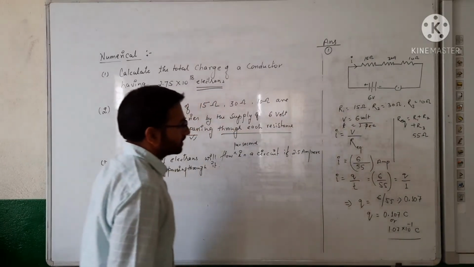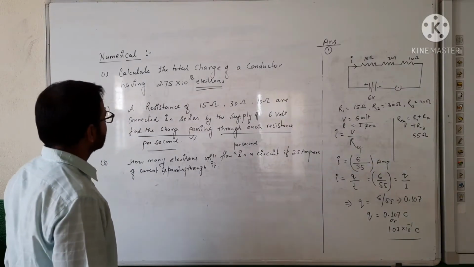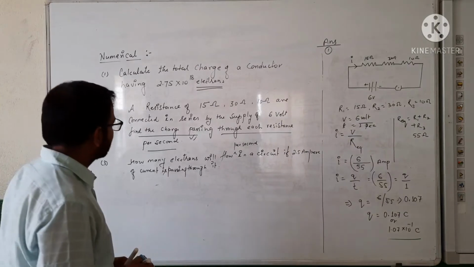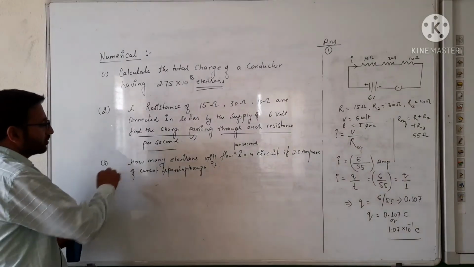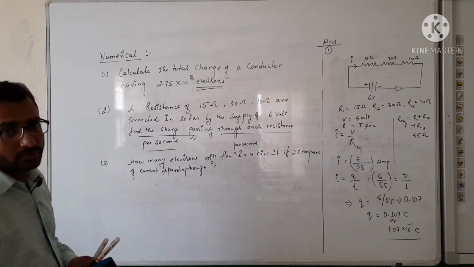Point clear? So this is the approximate value of charge per second. Now after that we will discuss the third numerical. So for this, pause the video and note it down.